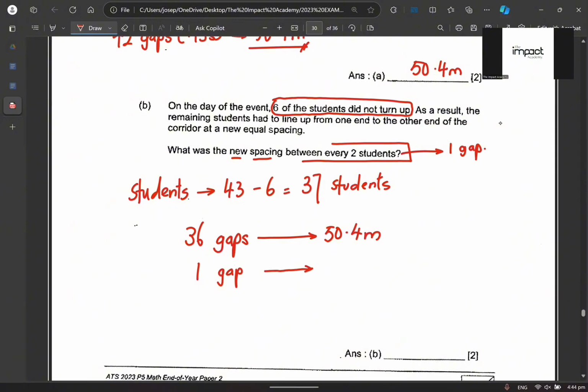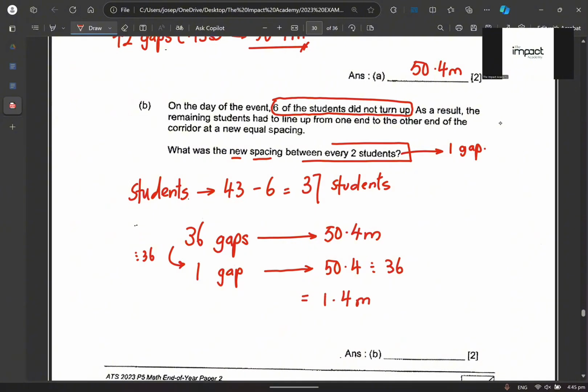Okay, the vision is that you know, I'm going towards this side. All right, you understand what I'm saying? Over here, we divide by 36. We divide by 36. So over here, we are going to do 50.4 divided by 36. Am I making sense? Okay, you punch the calculator, you get an answer of 1.4 meters.